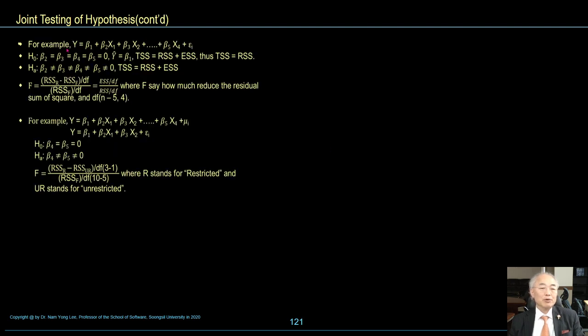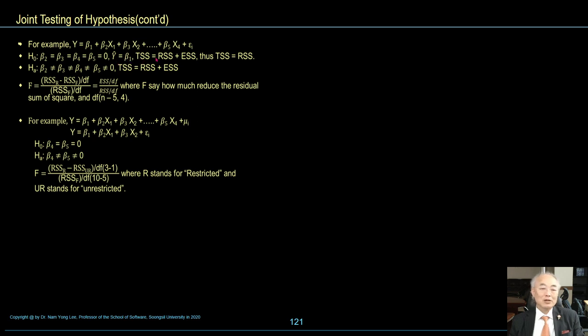For example, y is equal to beta 1, beta 2, x1, and so on. The null hypothesis is that beta 2, 3, 4, 5 are equal to 0. Y hat is beta 1.